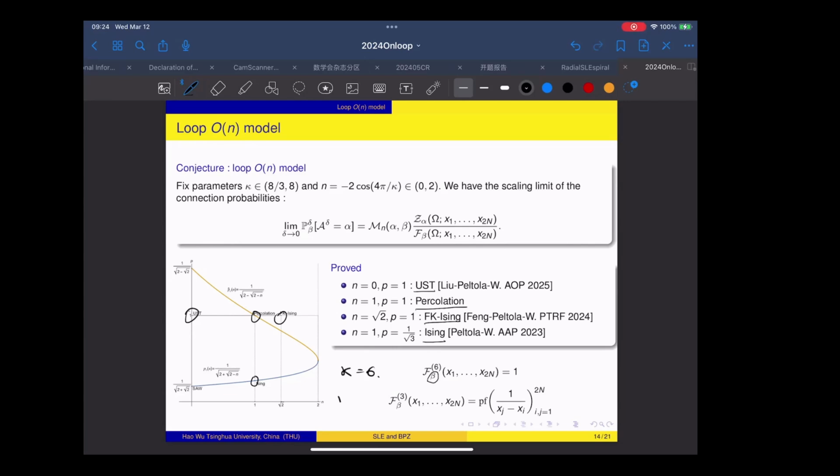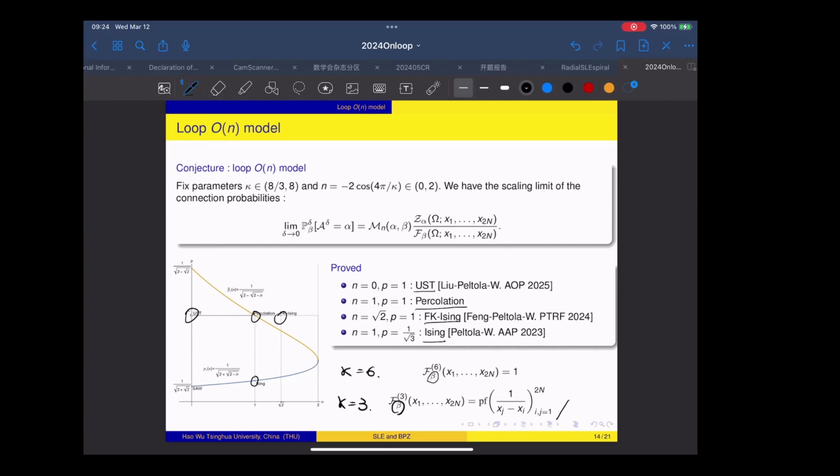And another case for this Coulomb gas integral is when kappa equals 3. When kappa equals 3, this Coulomb gas integral also has a very explicit formula. It is the Pfaffian of the function at each entry, 1 over xj minus xi. So this formula is also very concrete, and in fact, this formula is predicted from the energy field of the Ising model, and in this formula, we also see that it has nothing to do with the boundary condition.